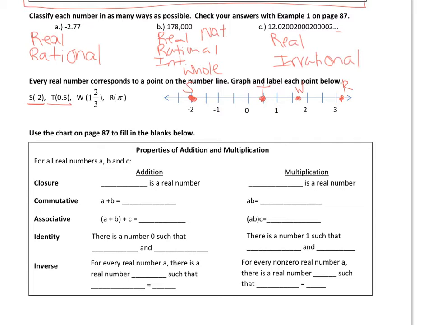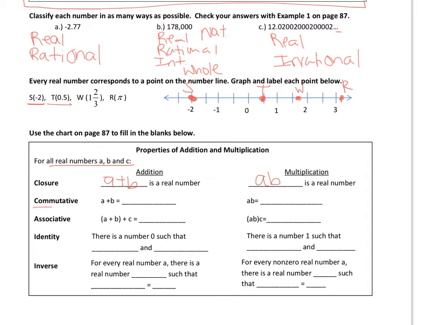The next one are just our properties. Closure. So we start with for all real numbers A, B, and C. If A and B are a real number, then A plus B, this is the addition column, is a real number. And likewise, if I take two real numbers and I multiply them together, you're going to get a real number.